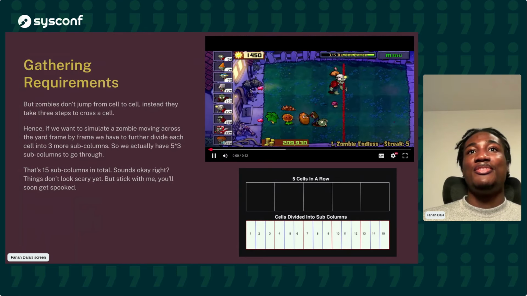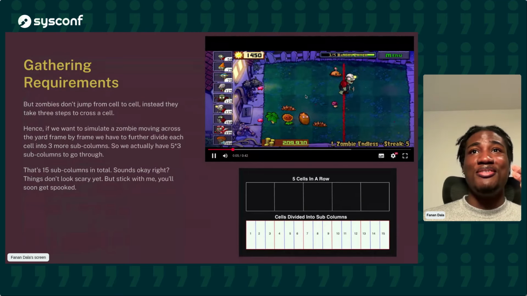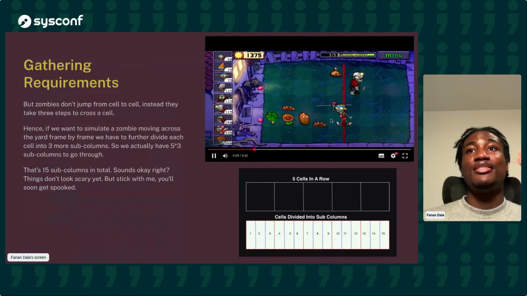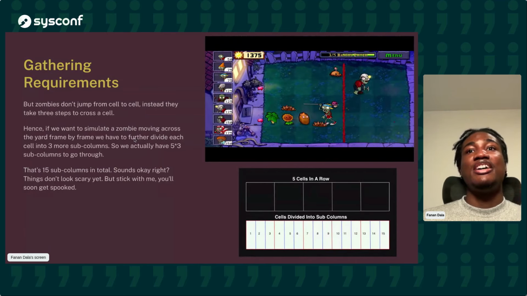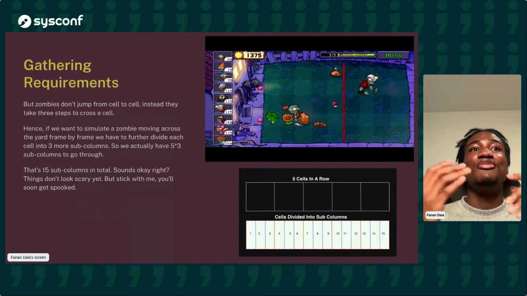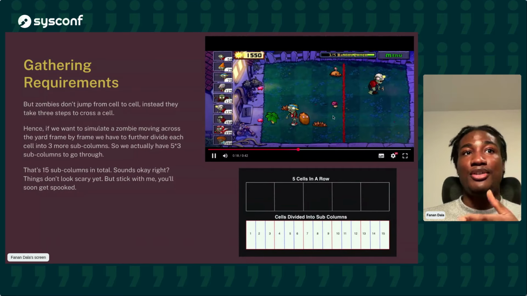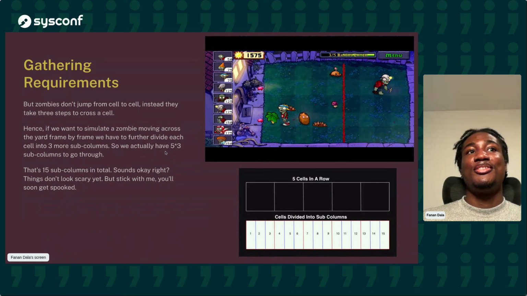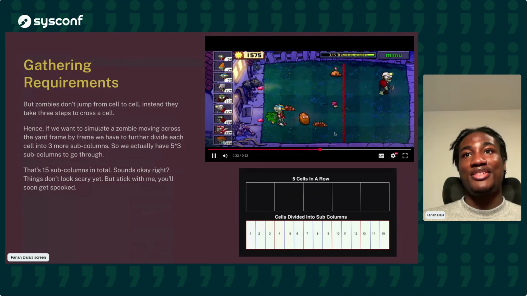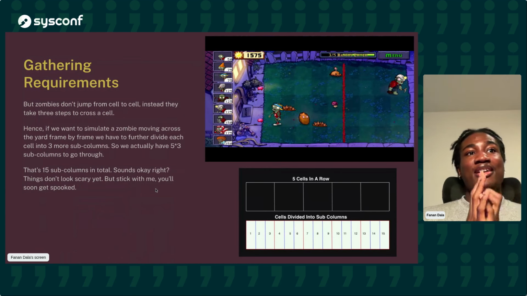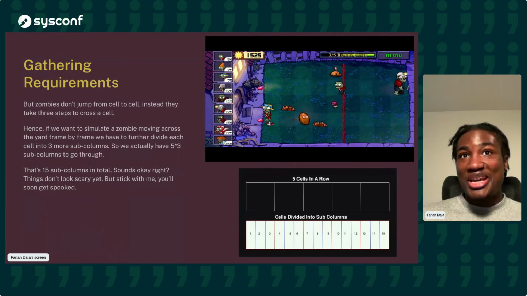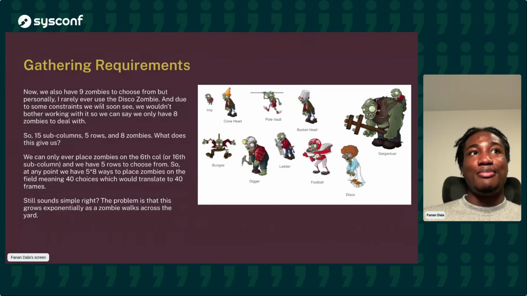However, if you take a look at the video once again, you notice that the zombies aren't just jumping from cell to cell, they're walking, taking three steps to cross a particular cell. And so that tells us that if we want to accurately simulate how the movements would be, we would need to divide each cell into three more subcolumns, right? And so that gives us a total of 15 subcolumns, because five cells times the three subdivisions. So 15 subcolumns, everything still looks okay, but we're going to run into a bit of a problem soon.